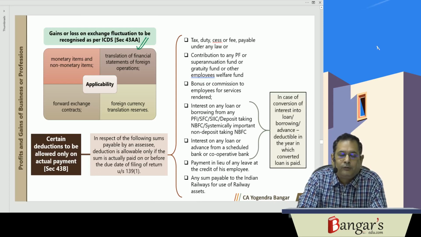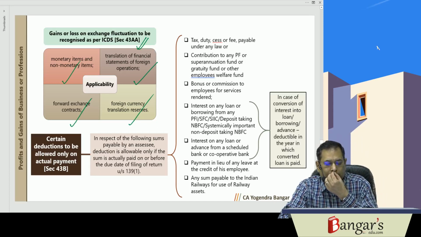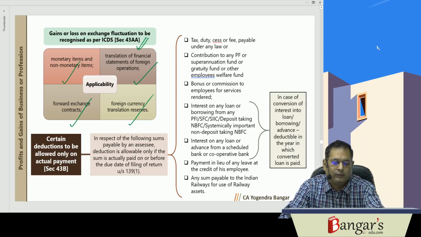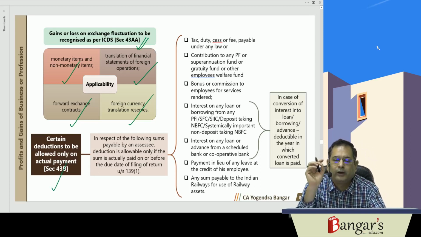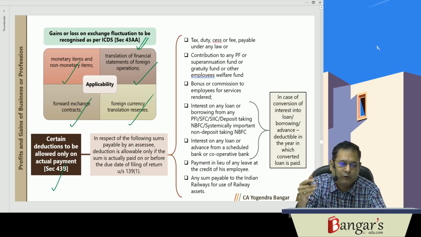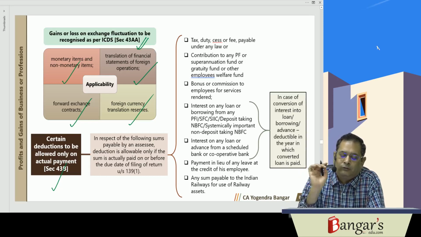43AA deals with the provisions in relation to gain or loss on account of exchange rate fluctuations. The same is to be recognized as per the ICDS, that is, monetary items and non-monetary items, translation of financial statements of foreign operations, forward exchange contracts and foreign currency translation reserves. They will be recognized as per the Income Computation and Disclosure Standards. 43B deals with the provisions relating to deduction on actual payment basis. Here, for these expenditures, the payment must be made on or before the due date of furnishing the return of income.